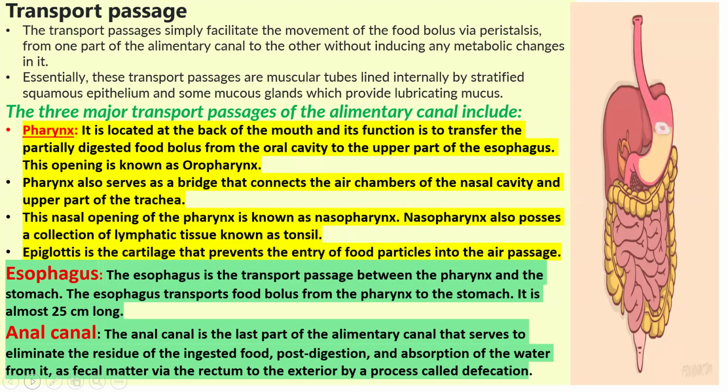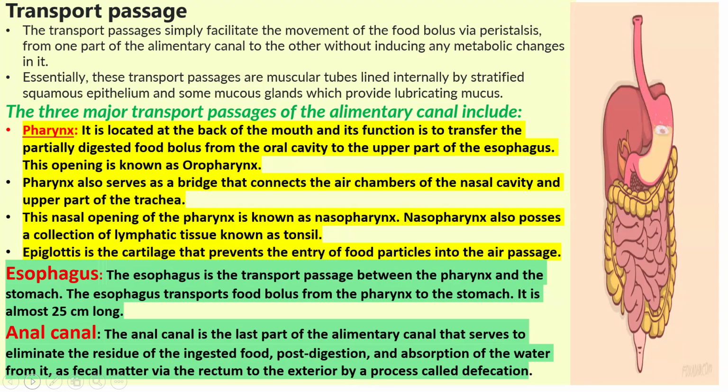So essentially, the transport passages of the alimentary canal are muscular tubes lined by stratified squamous epithelium. There is a presence of mucus glands. What is the function of mucus? It provides lubrication.